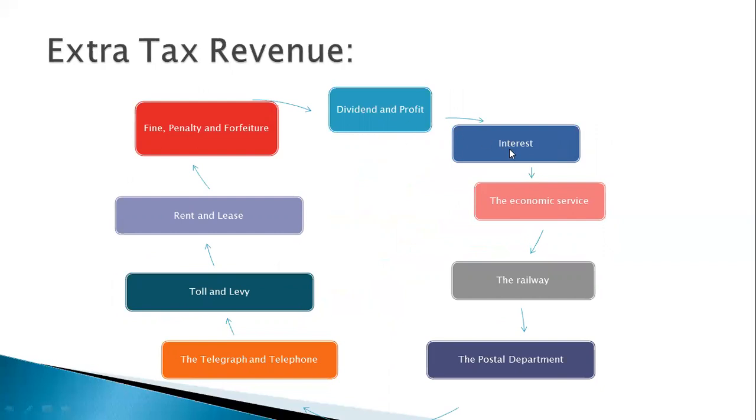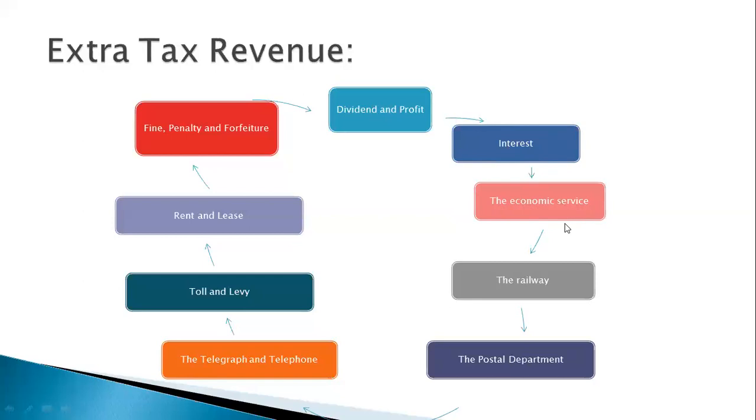Next comes interest. The government gives loans to various financial and autonomous organizations, and from them the government receives interest, and that is a main source of the income of the government. Next comes the economic service. So what kind of economic service does the government give? The government also earns through giving some economic facilities to the people. Among these, tourism, banking, travel, and services are